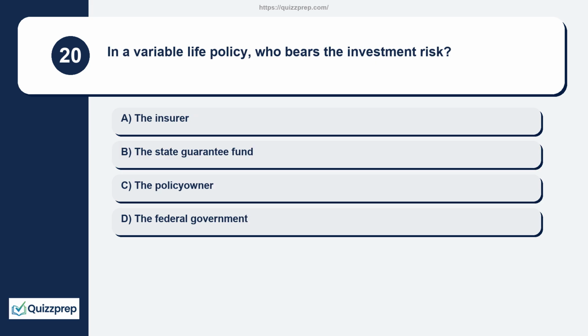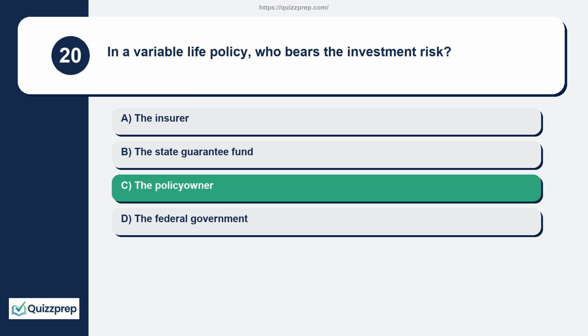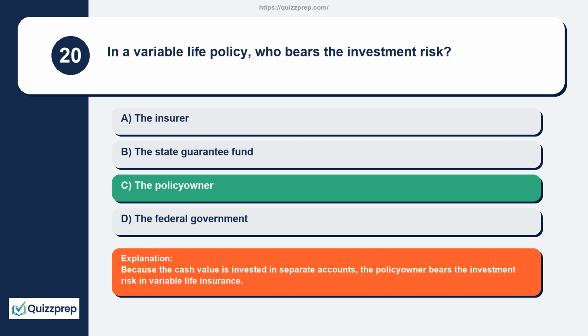Question 20. In a variable life policy, who bears the investment risk? The insurer, the state guarantee fund, the policy owner, the federal government. Because the cash value is invested in separate accounts, the policy owner bears the investment risk in variable life insurance.